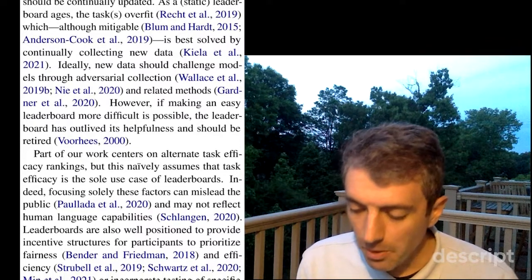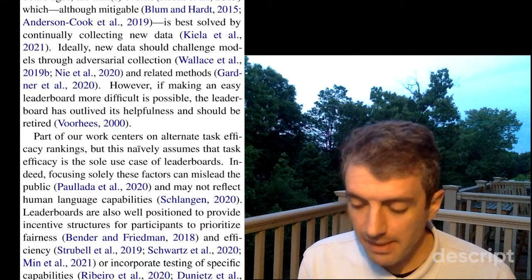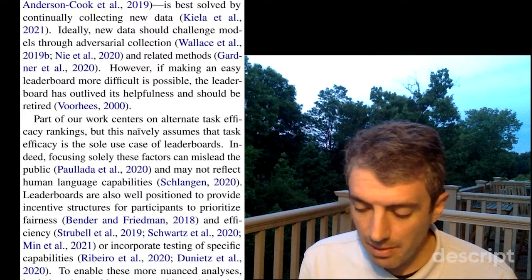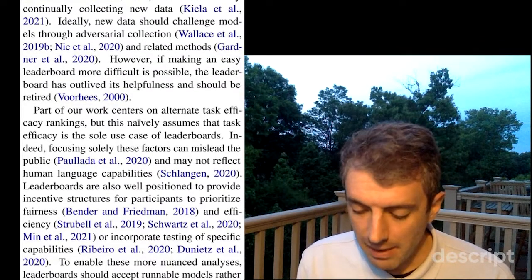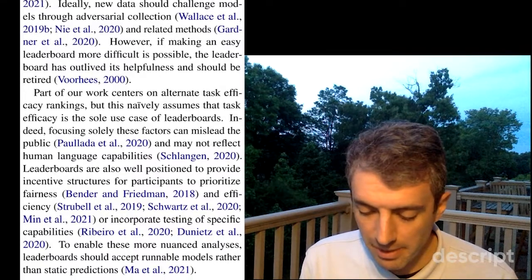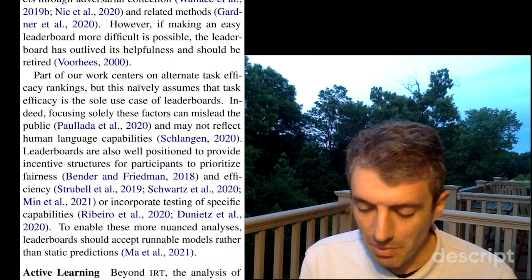As a static leaderboard ages, the tasks overfit, which, although mitigable, is best solved by continually collecting new data. Ideally, new data should challenge models through adversarial collection and related methods. However, if making an easy leaderboard more difficult is possible, the leaderboard has outlived its helpfulness and should be retired.